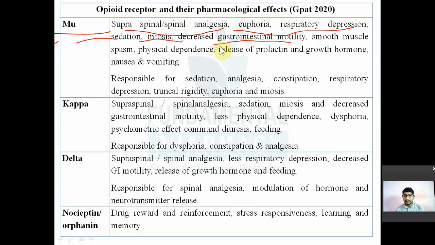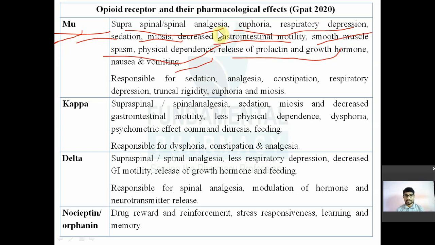Then smooth muscle spasm, physical dependence, release of prolactin and growth hormone. Also cause nausea and vomiting. Those drugs, for example morphine, are agonists to the mu receptor. So it will cause analgesia, euphoria, respiratory depression, sedation, pinpoint pupil, constipation, smooth muscle spasm in the GIT, and vigorous spasm in the GIT is nothing but the kick.